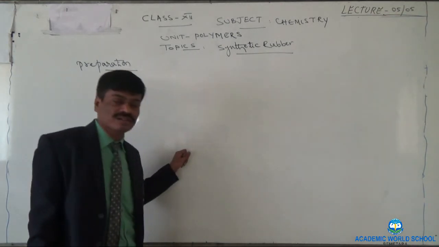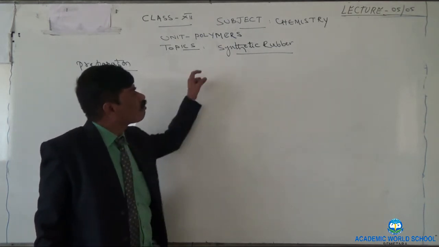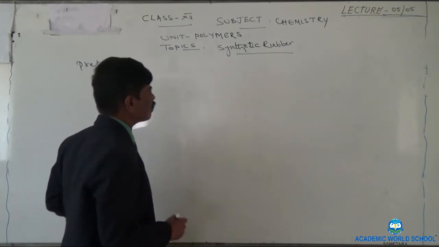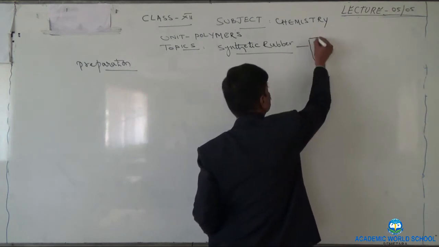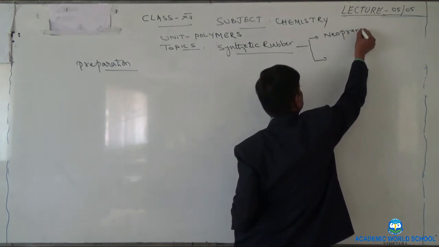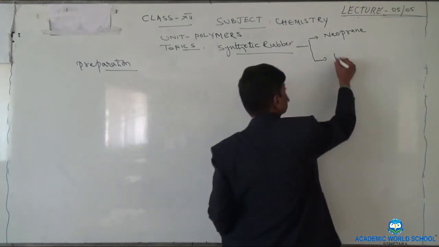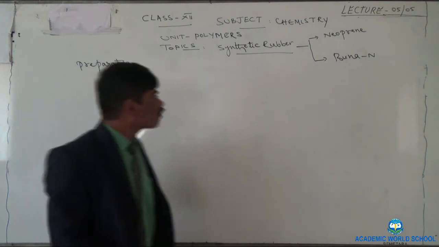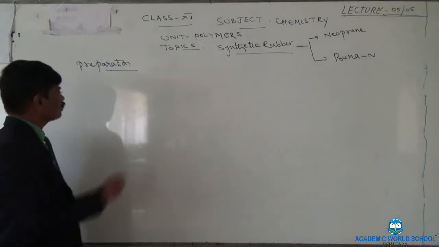And in this synthetic rubber, two types of polymers are added, and those two types of polymers are: number one, neoprene, and number two, buna. Now let us see about each synthetic rubber, that is neoprene and buna.